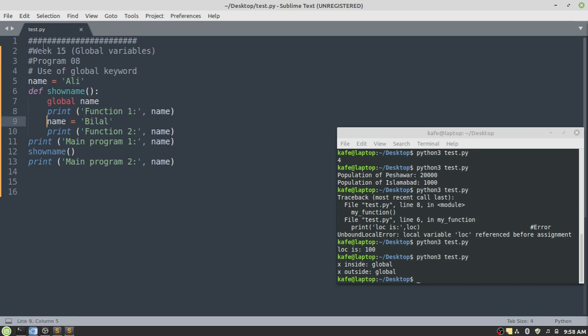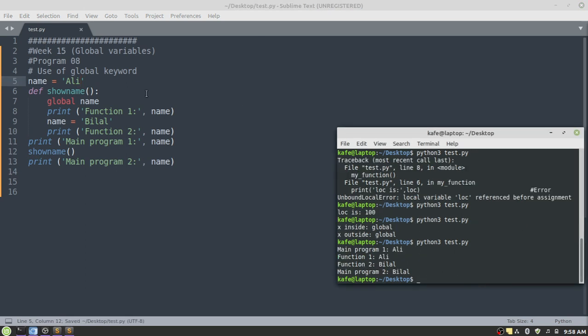Ali will be displayed. After that, at line number 9, we are modifying the contents of the global variable, and we want to change the name Ali to Bilal. If you want to display the value of this variable now, then the updated value of this name variable is Bilal. And that is possible because of the global keyword. Even if you want to access the value from outside the function body, like here, it will display the updated value, that is Bilal. If you run this program, the output is going to be like this.